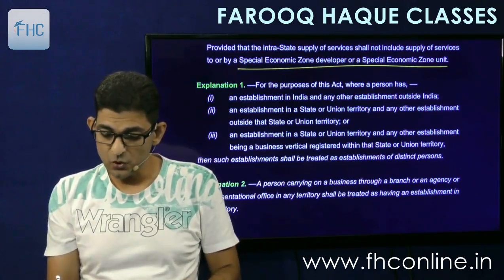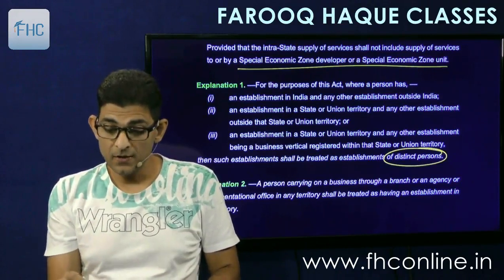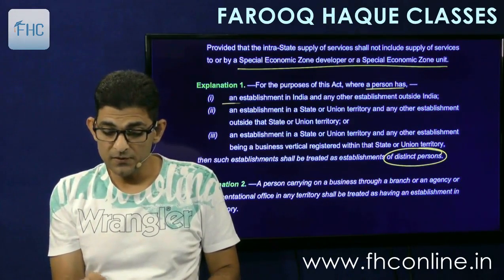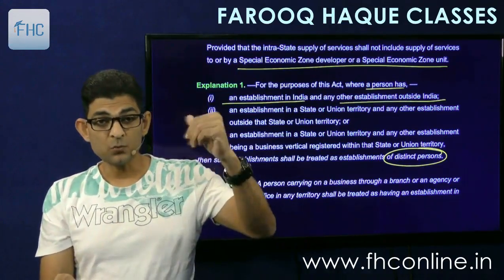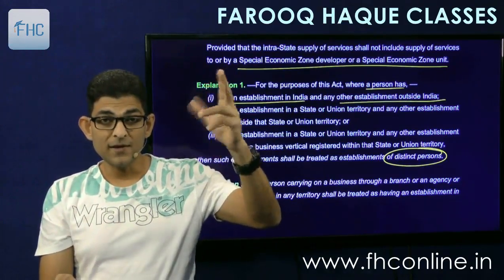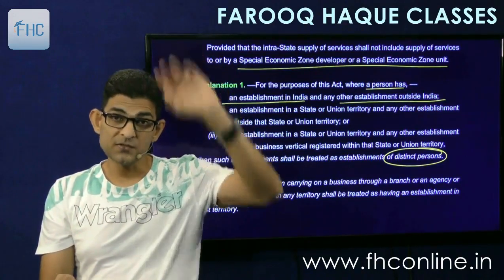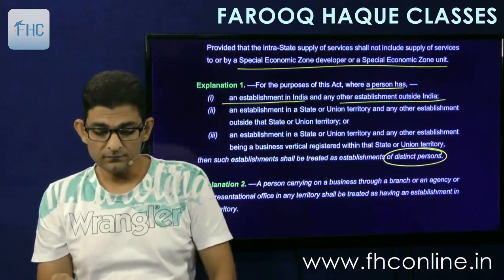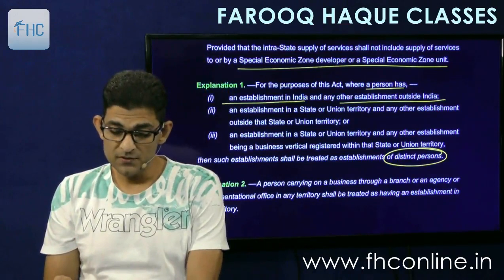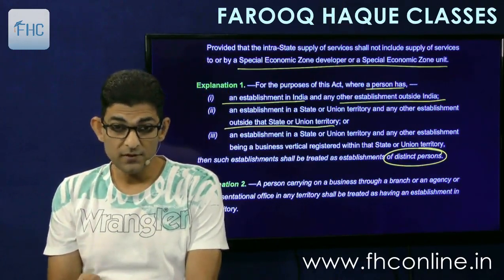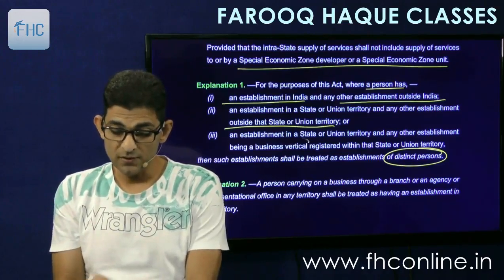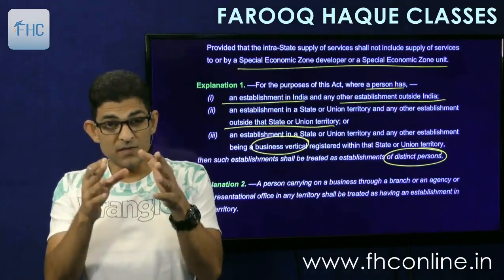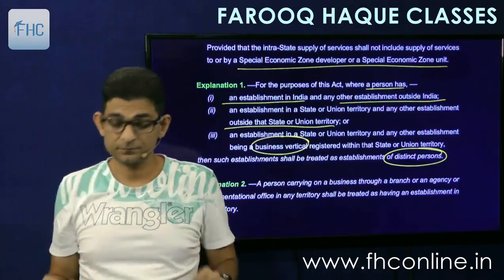Then the explanation talks about the distinct person, where a person has an establishment in India and any other establishment outside India. So if Farooq has one shop in India and one shop in Bahrain, they will be deemed to be held by different persons, distinct persons. Then establishment in a state or union territory and any other establishment outside that state or union territory. This everyone knows. And third is the business vertical, even in same state but a different business vertical.